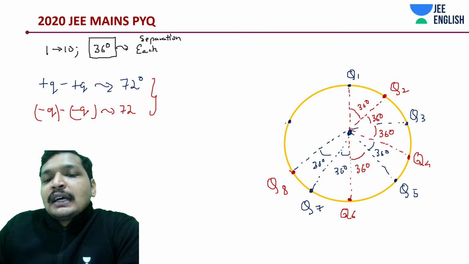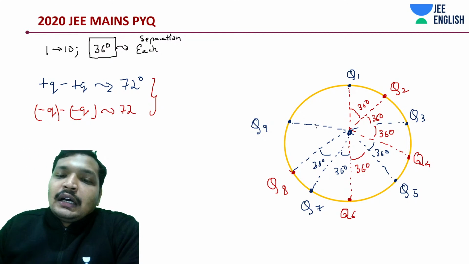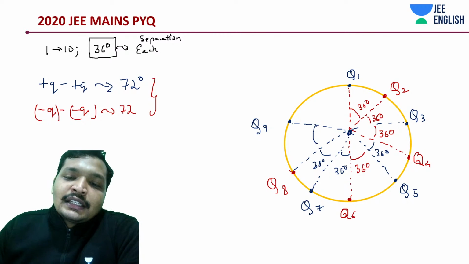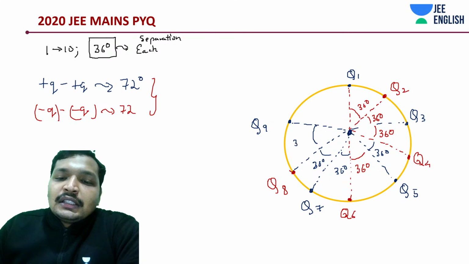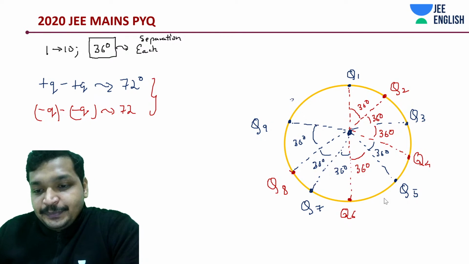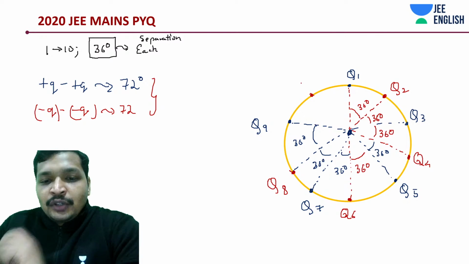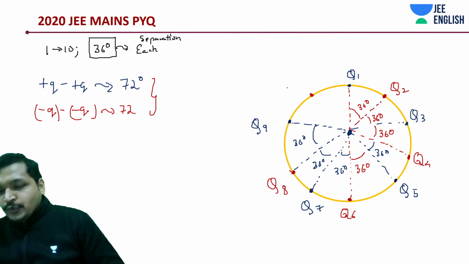And then at 36, 36, 108 degrees from this position, and there would be a Q10 as well. Everything is equal. Q1 is equal to Q2 is equal to Q3 is equal to